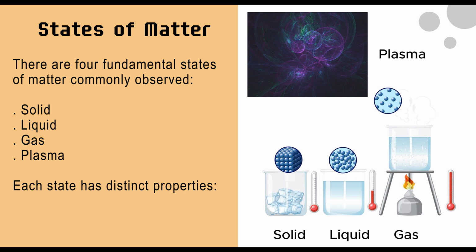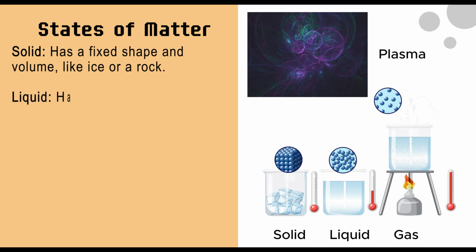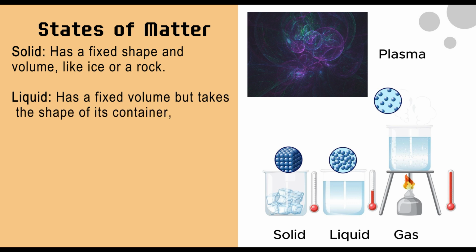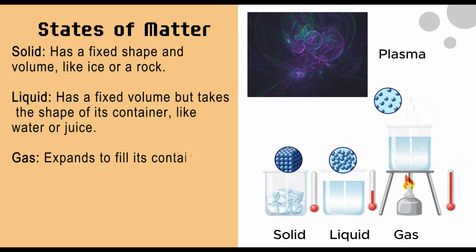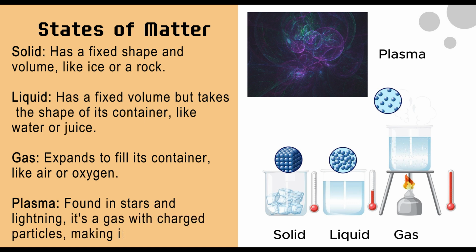Each state has distinct properties. Solid has a fixed shape and volume, like ice or a rock. Liquid has a fixed volume but takes the shape of its container, like water or juice. Gas expands to fill its container, like air or oxygen. Plasma, found in stars and lightning, is a gas with charged particles, making it conductive.